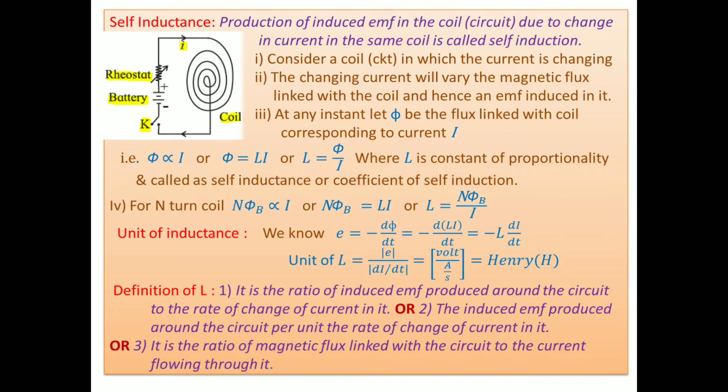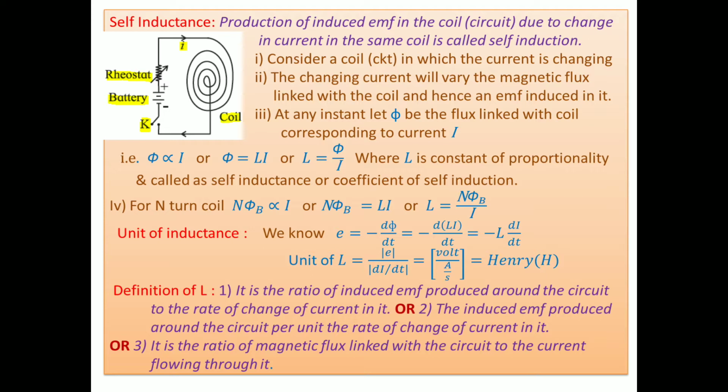The production of induced EMF in the coil, or you can say in the circuit also, due to changes in current in the same coil is called self-induction.